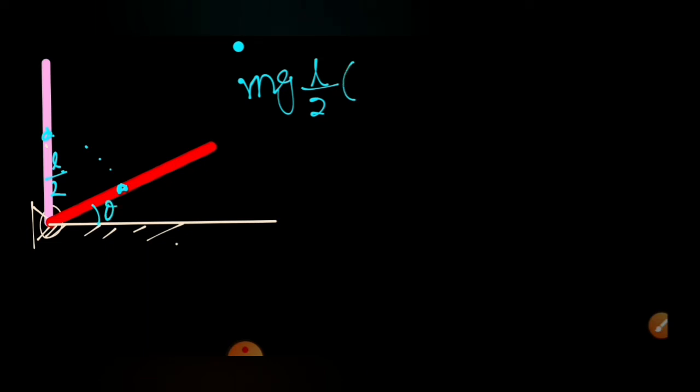Then I will write the work done equal to mg into L by 2, and this angle is theta, L by 2 into 1 minus sine theta, because already it was L by 2 height, and right now it is L by 2 sine theta height. This work done by gravity is the change in kinetic energy of the system. So what will the change in kinetic energy be?